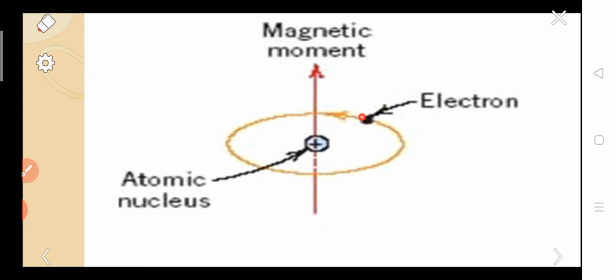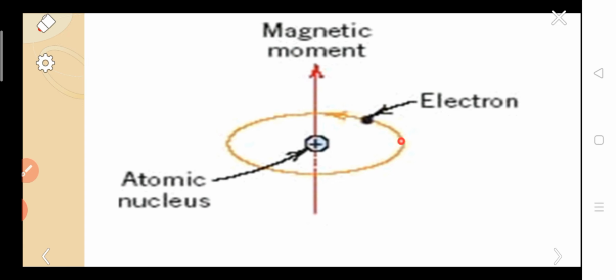Next, the electron makes a spin around itself. We know that the electron has spin. Whenever the electron has spin, it is moving, which means the charge is moving. So whenever the charge moves, a magnetic field is associated with it. So here comes the second part, the spin magnetic moment associated with the electron. And next the third one is the nucleus. As we all know, the nucleus also has spin. Whenever the nucleus spins, some magnetic field arises, and by that magnetic field there is some magnetic moment. So this is the third.